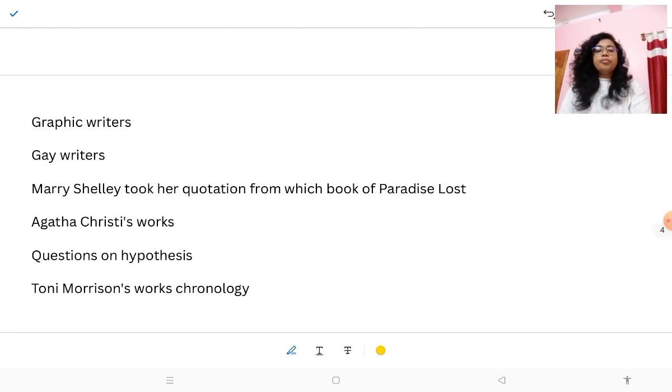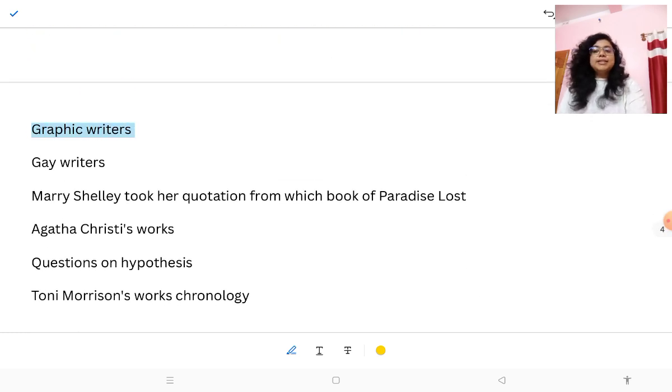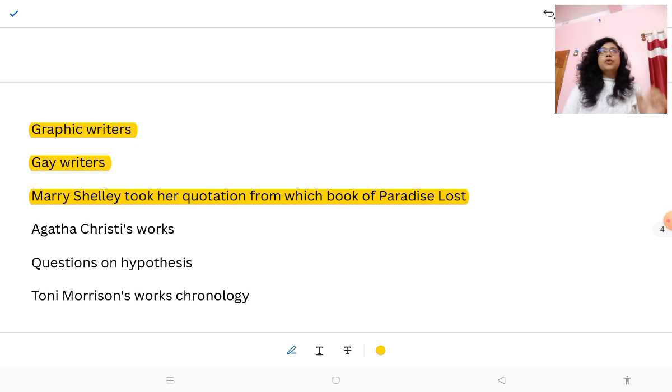Okay. Then graphic writers, there are questions on graphic writers. They gave some writers and you have to tick the right one. Then gay writers. Okay. Then Mary Shelley took her quotation from which book of Paradise Lost? There is a quotation in Mary Shelley's work, where God says you made me, this type of quotation, and this is famous also. So they ask from which book of Milton's Paradise Lost Mary Shelley took the quotation.